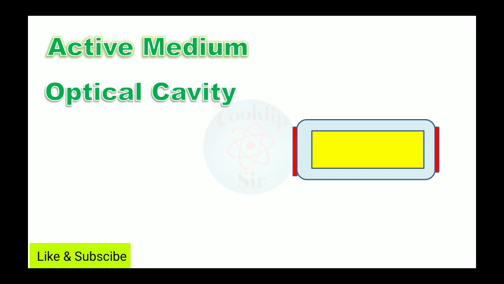The right hand side red portion is a partially silver layer. It means that radiation can be partially transmitted and partially reflected. But the red region on the left hand side is a totally reflecting layer. It means that radiation falling on it is completely reflected from its surface. This arrangement is known as the optical cavity. It helps the radiation in the production of the laser through amplification.